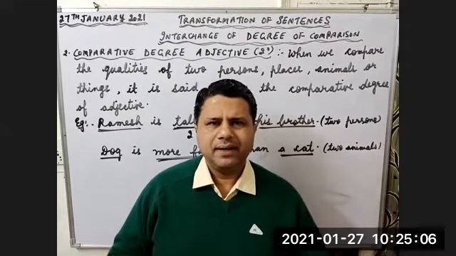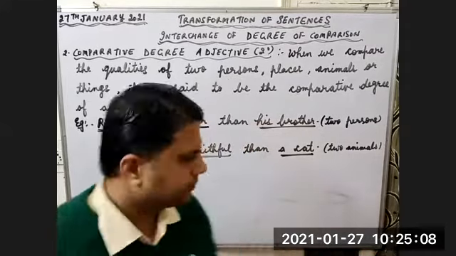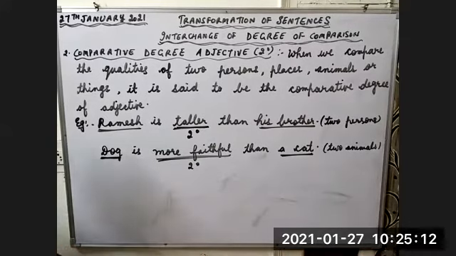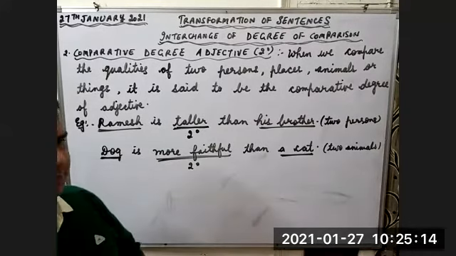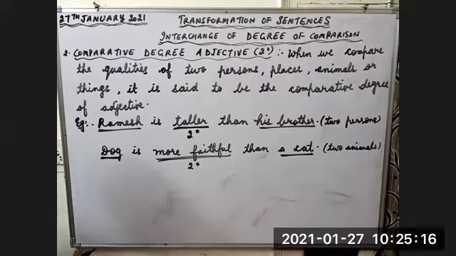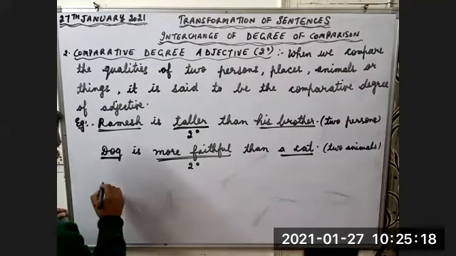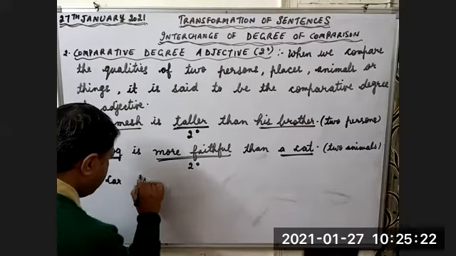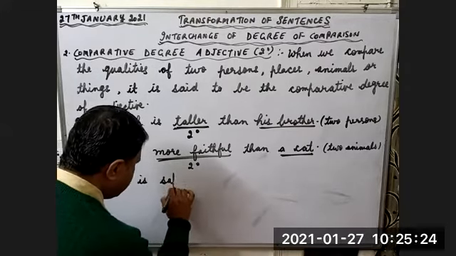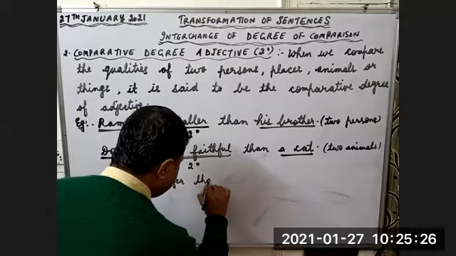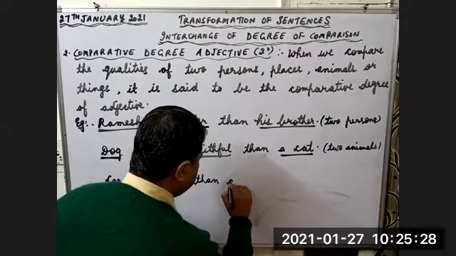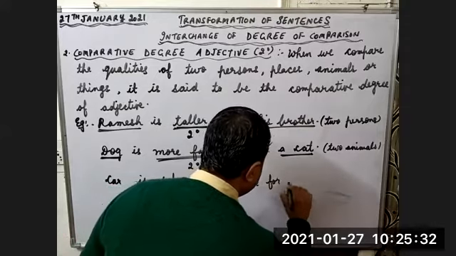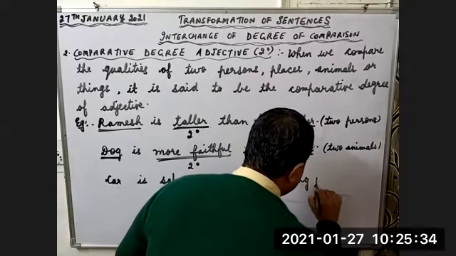Let's compare two things now. Can you give me any example of two things? Car is safer than a bike for long journeys.